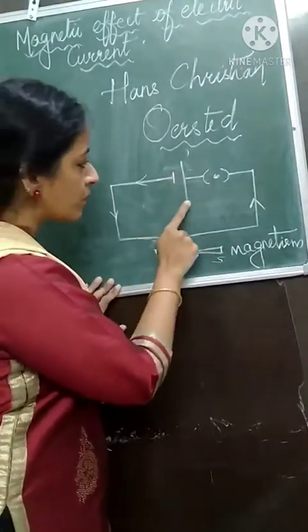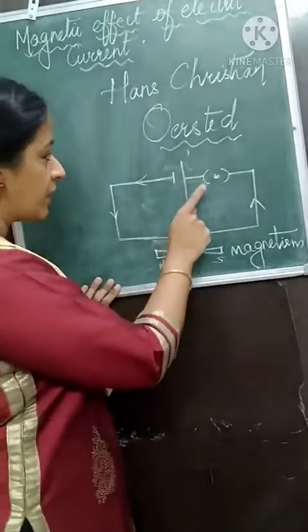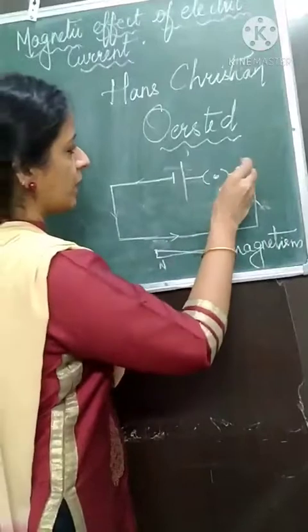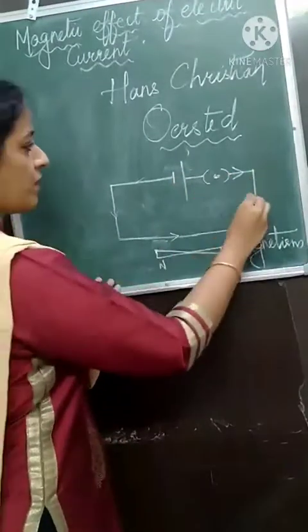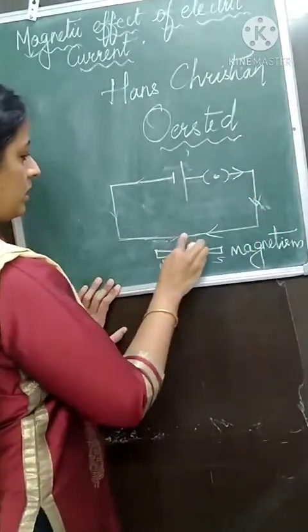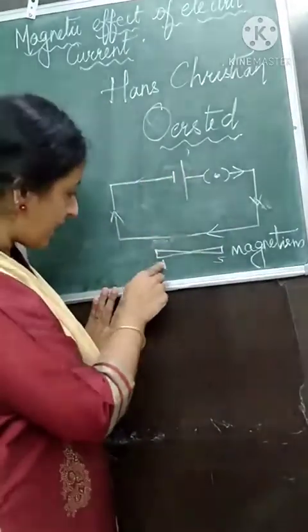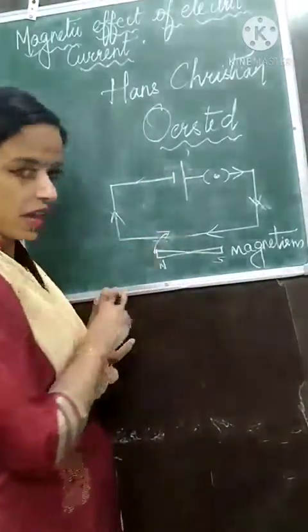Now the positive terminal came on the other side. Here, the direction of electric current will be from the opposite side: positive, down, and then goes up. So in the earlier condition, the needle deflected this way.